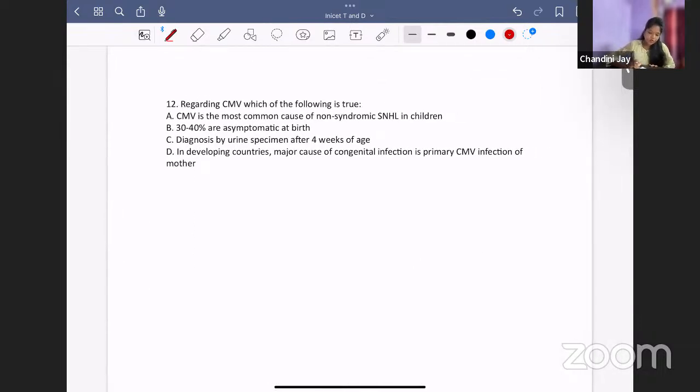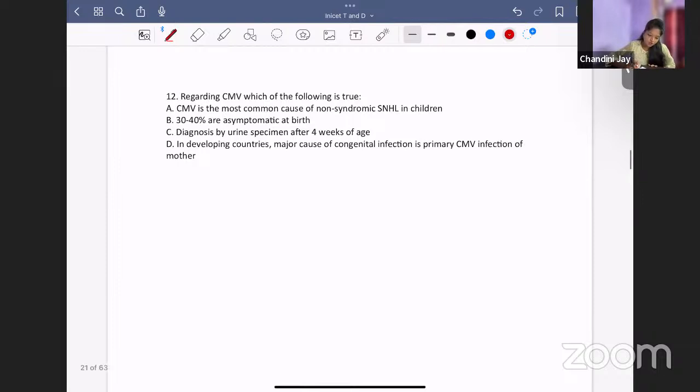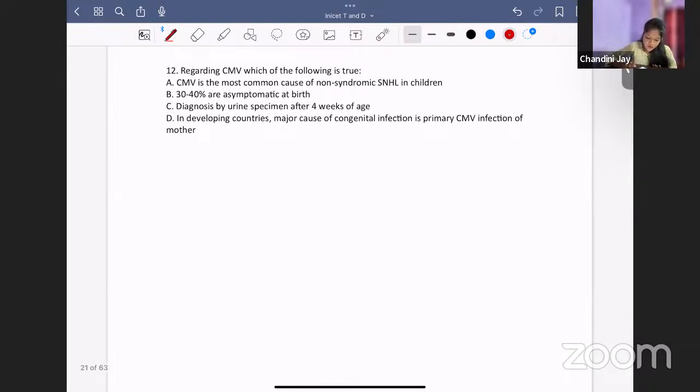Regarding CMV, cytomegalovirus, which of the following is true? CMV is the most common cause of non-syndromic sensorineural hearing loss in children. True or false? Yes, it is true. 30 to 40% are symptomatic at birth. No, only 10% are symptomatic at birth. Diagnosis by urine specimen after 4 weeks. No, you should do it within 2 weeks. In developing countries, the major cause is primary infection. No, the major cause is reactivation.